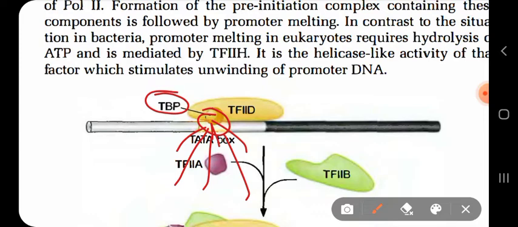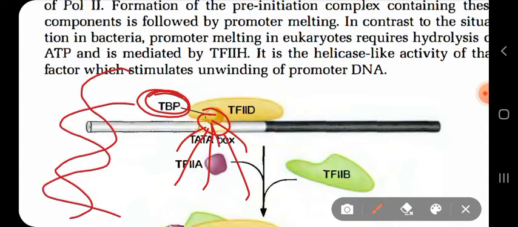You know that proteins are made up of various structures. They have secondary structures like alpha helix, beta sheet, beta turns, right? So the beta sheet of TBP, the TATA box binding protein, recognizes the minor groove of the TATA box. Now, which is the minor groove? Remember, if this is the DNA, the small, shallow portion is called the minor groove, whereas this is called the major groove.